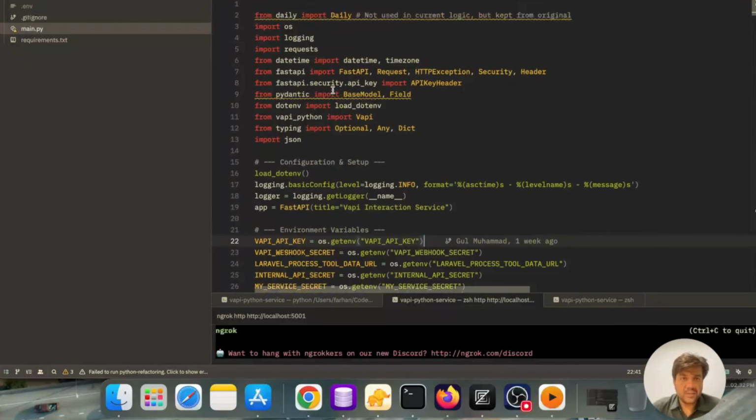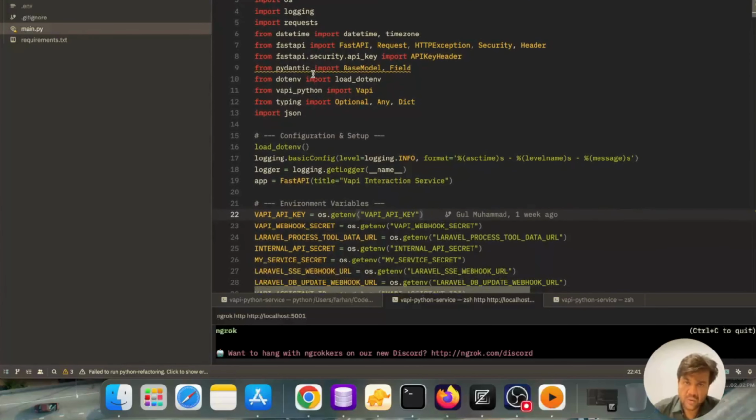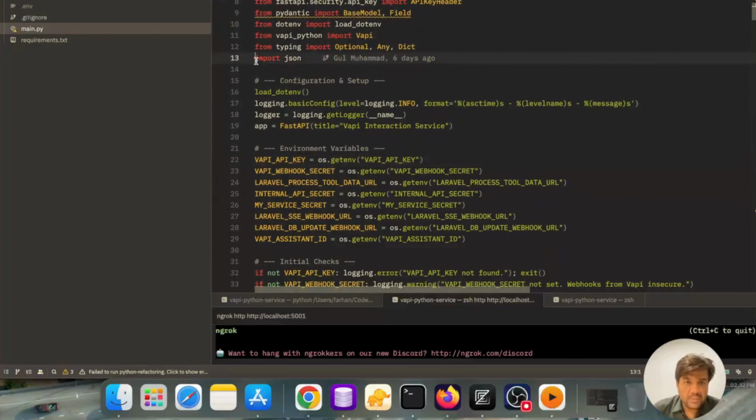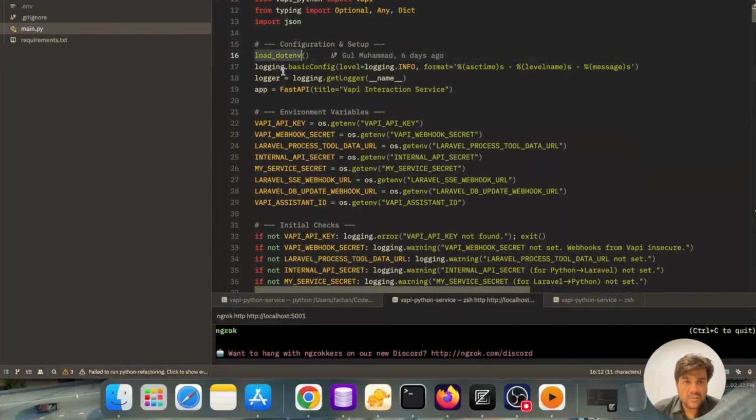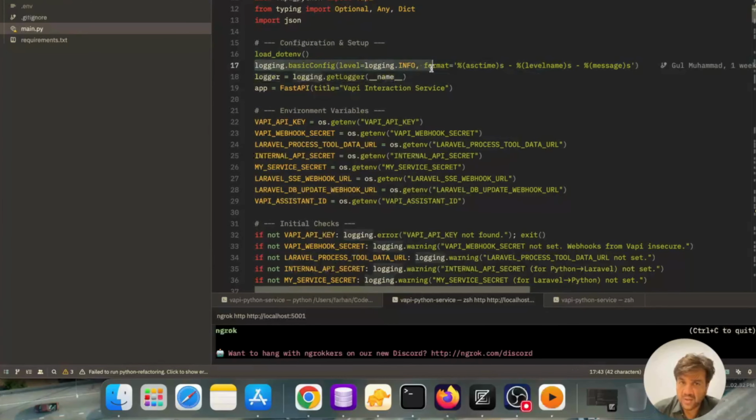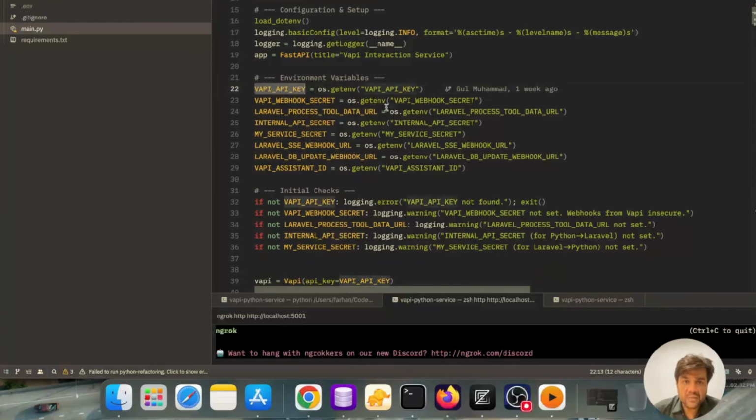And then here we have the code for VAPI. From here we have imported different modules: OS, logging, requests, which is the way of Python coding. Import JSON, which is being used downside. Okay, here we have loaded the env file. Here we are doing different kinds of logging things. Here we are initializing our FastAPI for Python. Here we are getting the different environment keys, environment variables.